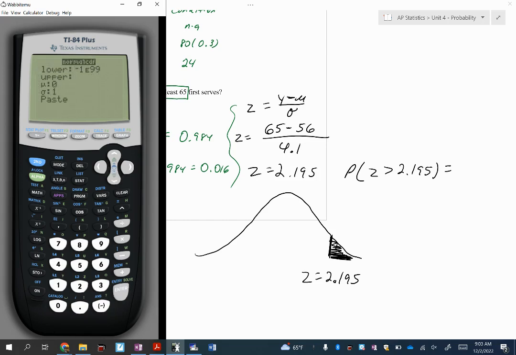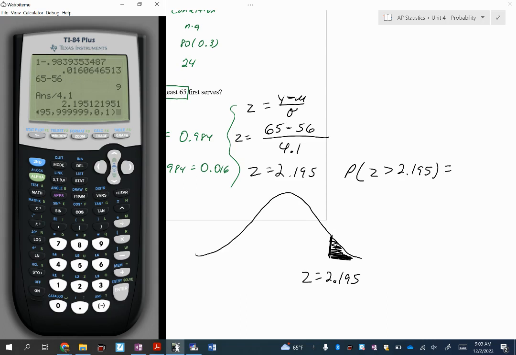Our lower bound was our z-score. And what's our upper bound? We're shading to the right, so infinity. I'm going to put 9999999.